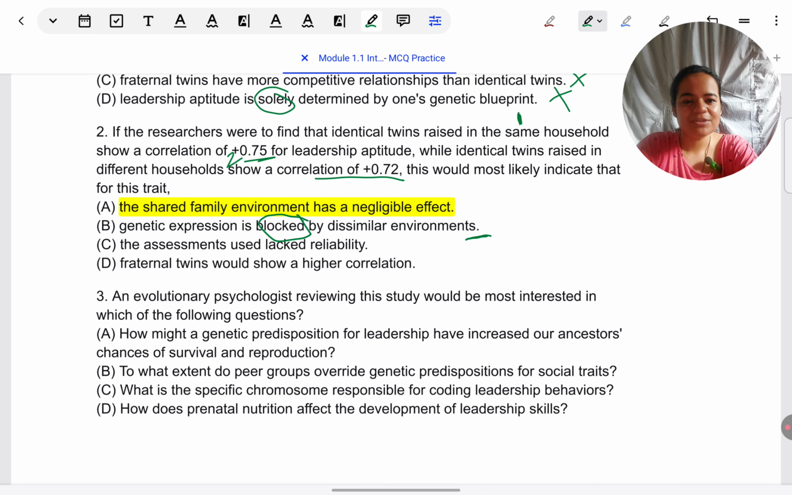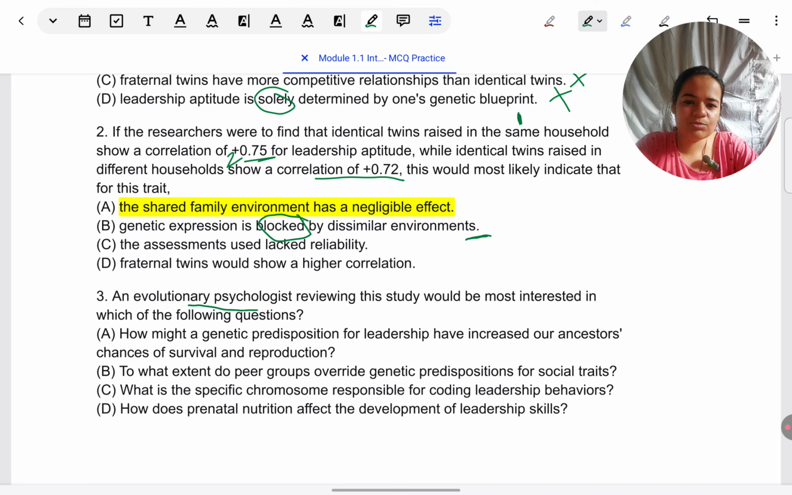Let's look at the next question. Again, related to the same scenario. An evolutionary psychologist reviewing this study would be most interested in which of the following questions? Let me think about it before looking at the response choices. Evolutionary psychologists, what are they interested in? How any behavior is useful for reproduction, how any behavior is useful for survival, how our ancestors have passed on any behavior to us. Something along the lines of this would be the correct response over here.